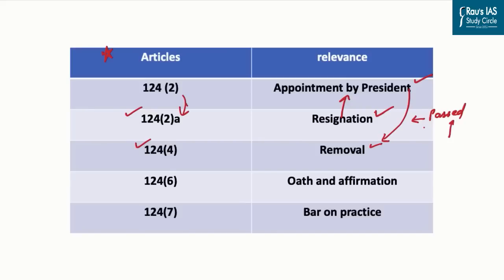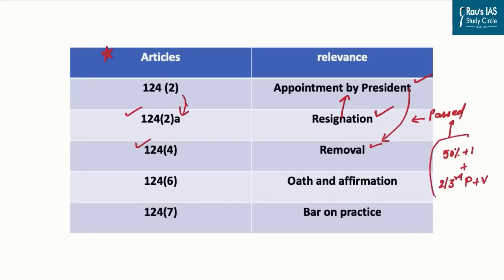So if you are reading about the Indian polity through M. Lakshmikant book, you must have gone through different kinds of majorities which are required to pass a particular resolution. In this case, in order to pass an order through the President, Parliament has to come together. And each house of the Parliament, it is not a matter of joint sitting, each house should pass this separately with the majority, which means 50% of the strength plus 1, along with not less than 2/3 of the members who are present and voting.